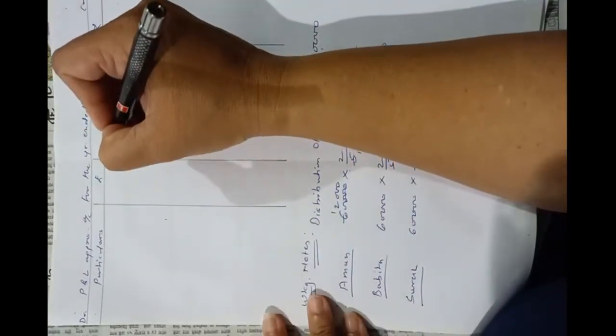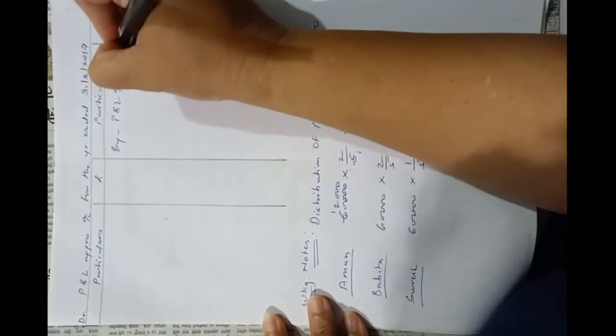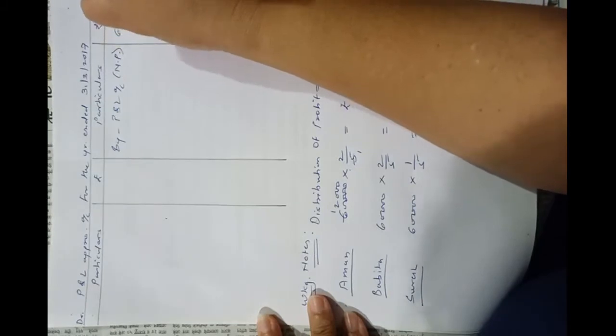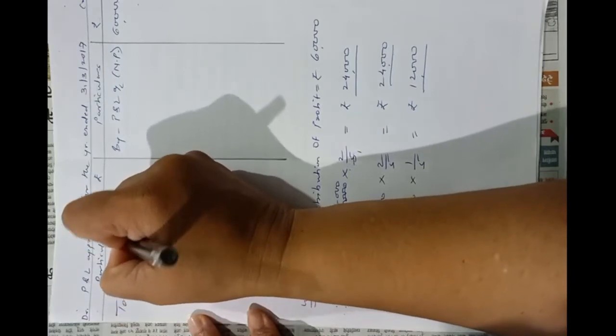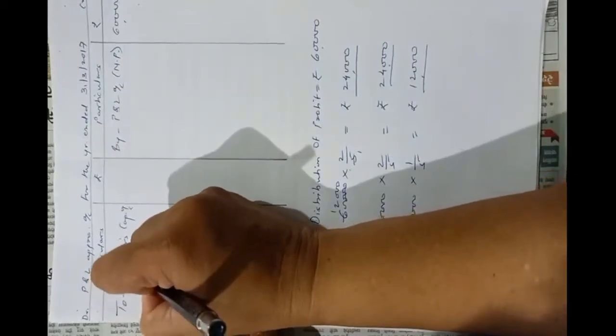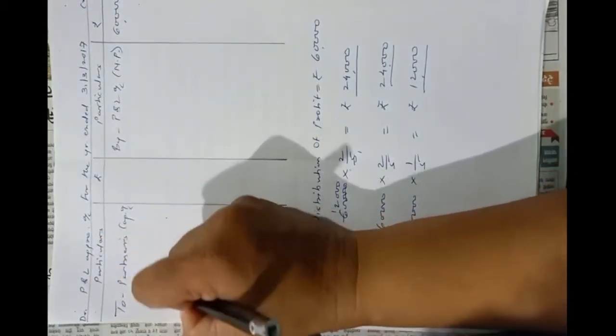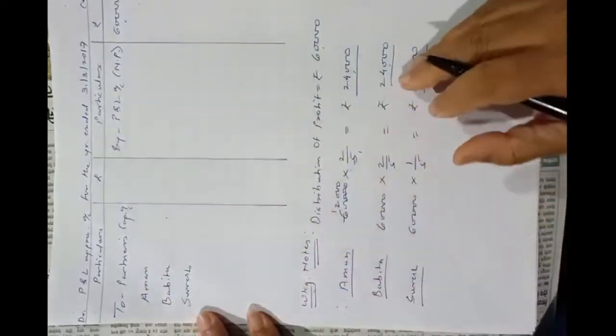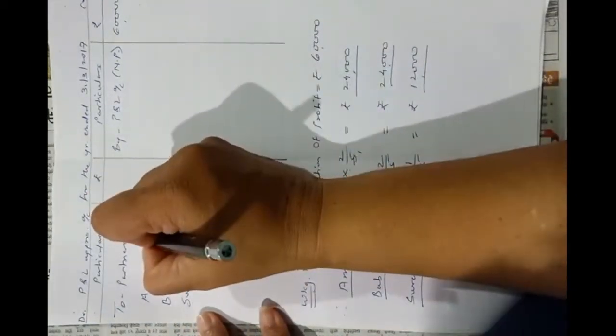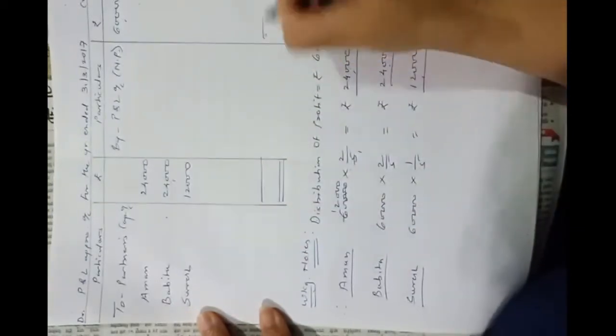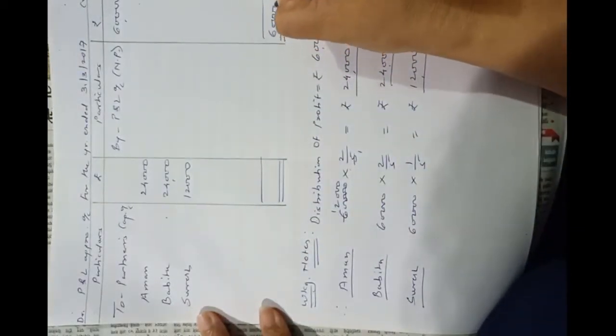So profit and loss appropriation account will be simple. By profit and loss account, net profit rupees 60,000, and here to partners' capital accounts, or you can say individually, Aman, Babita and Suresh will get their profit as per calculation. So that is rupees 24,000, 24,000 and 12,000. So the account will tally at rupees 60,000.